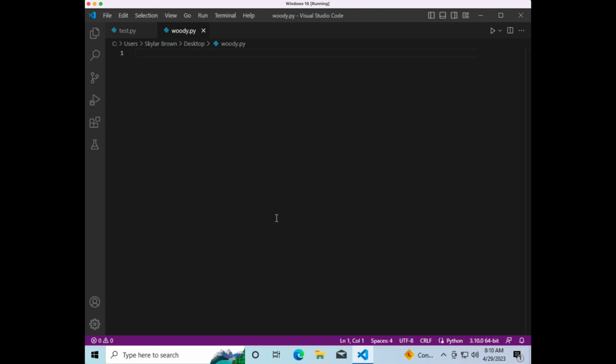Okay, and in Woody Allen's quote, he says that 90% of life is showing up. So let's create a variable. And when we create variables, we want to create mnemonic variables. A mnemonic variable is a variable that makes sense for its purpose. So if somebody else were to edit this code, or if you were to go back after a long day of editing lots of different programs and you wanted a reminder as to what the variable was for, a mnemonic variable would show you what the variable was for.